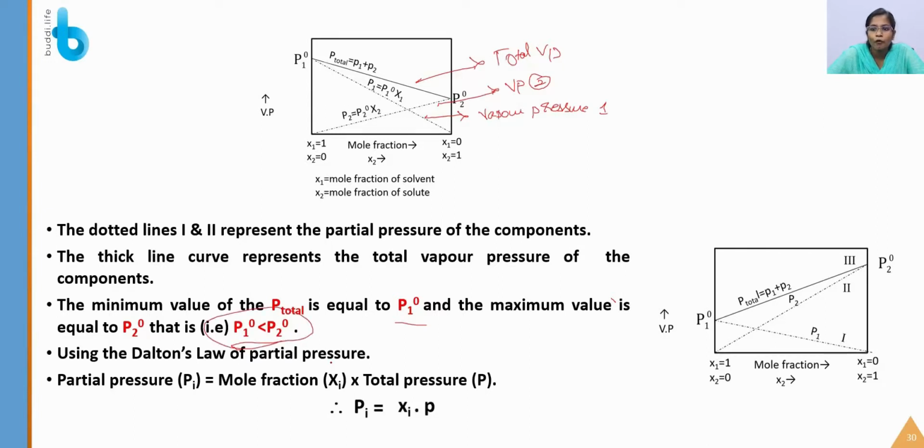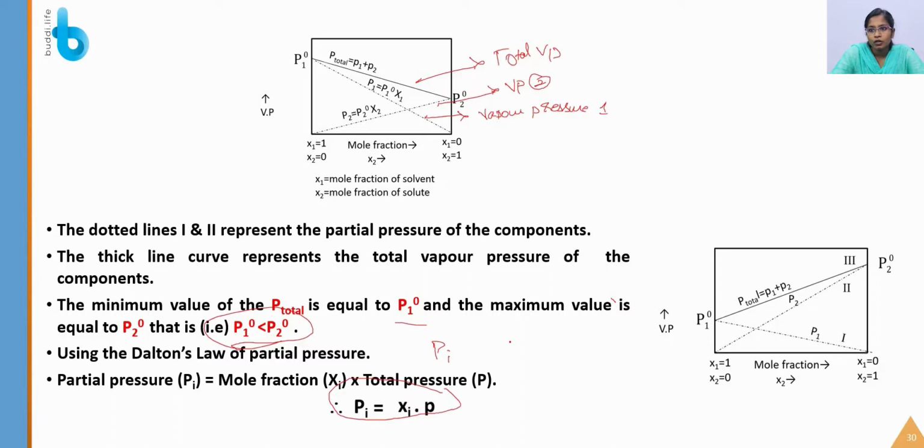Using Dalton's law of partial pressure, the partial pressure is represented as Pi equals mole fraction into total pressure, so mole fraction x1 and total pressure P. So using Dalton's law of partial pressure, we get Raoult's law. This was the formula given by Raoult.